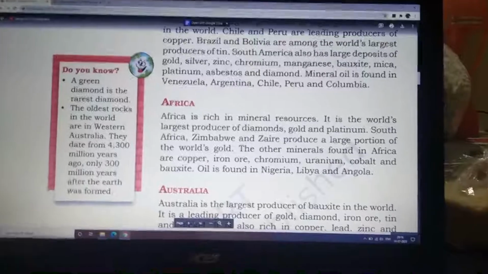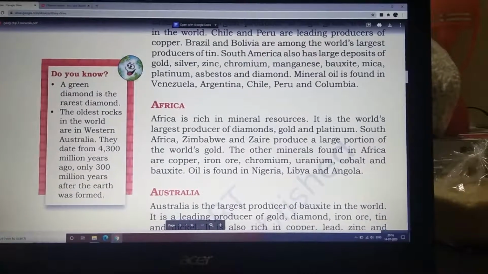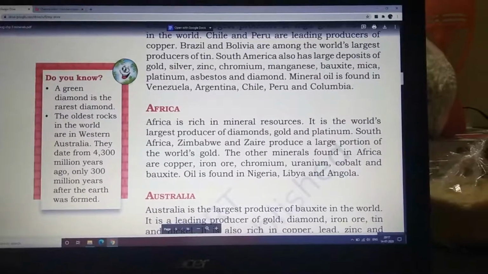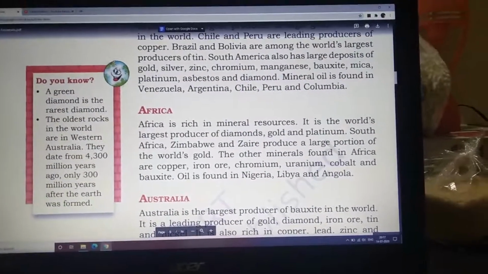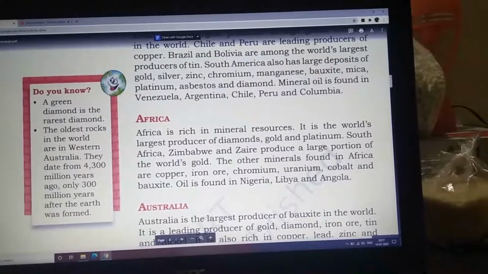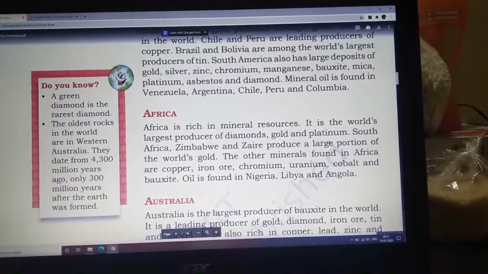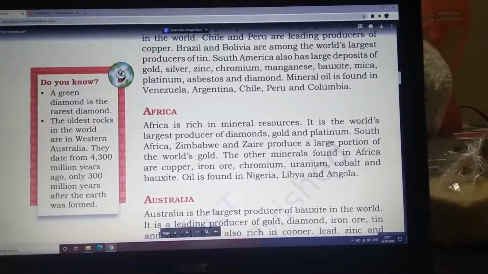Okay. The next continent that we have is Africa. Africa is rich in mineral resources. It is the world's largest producer of diamonds, gold and platinum. So the amount of diamond, gold and platinum that we get is mostly from Africa. South Africa, Zimbabwe and Zaire produce a large proportion of the world's gold.